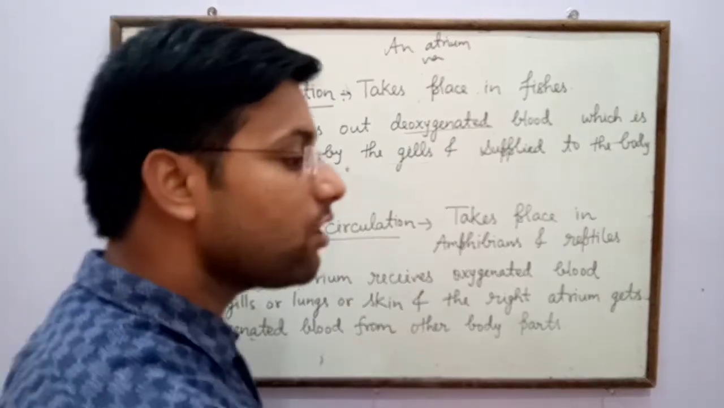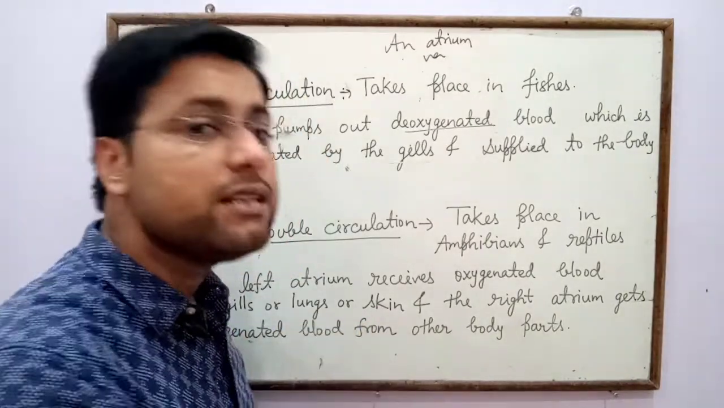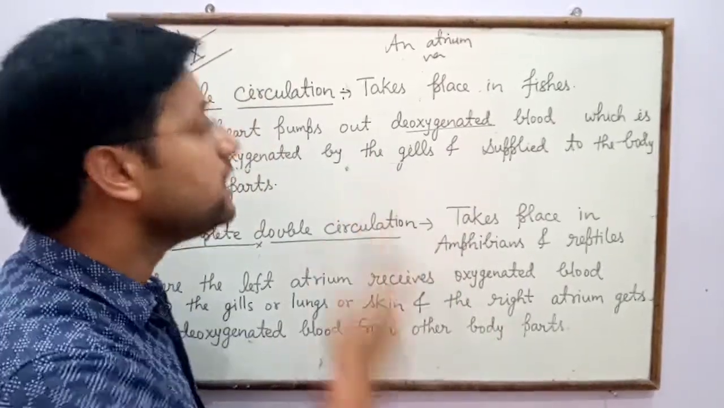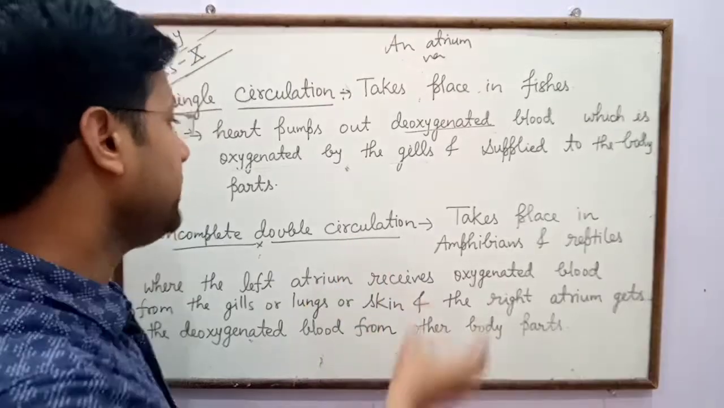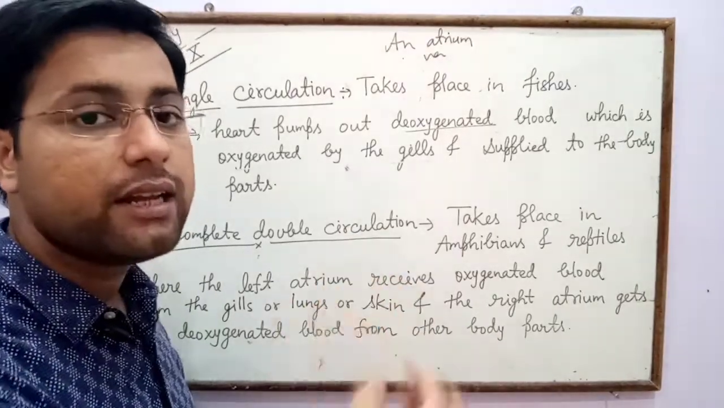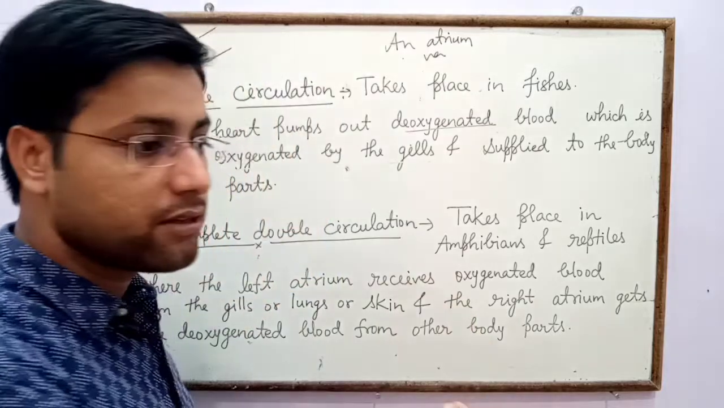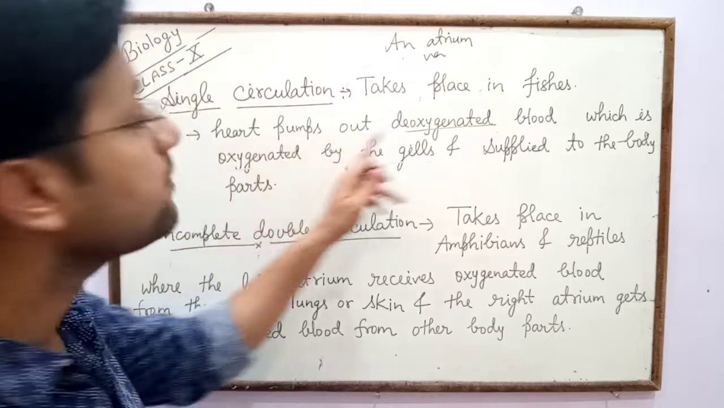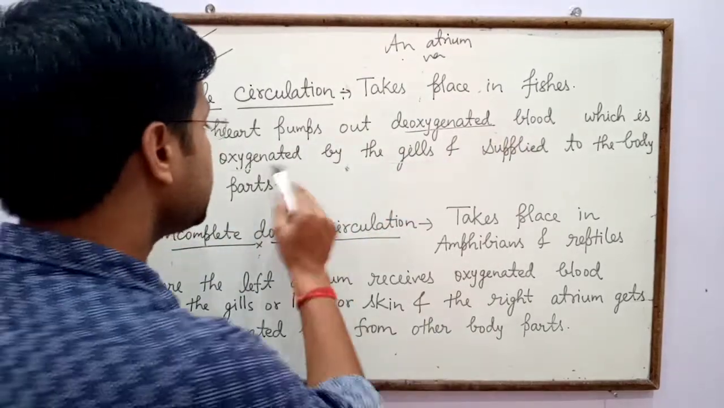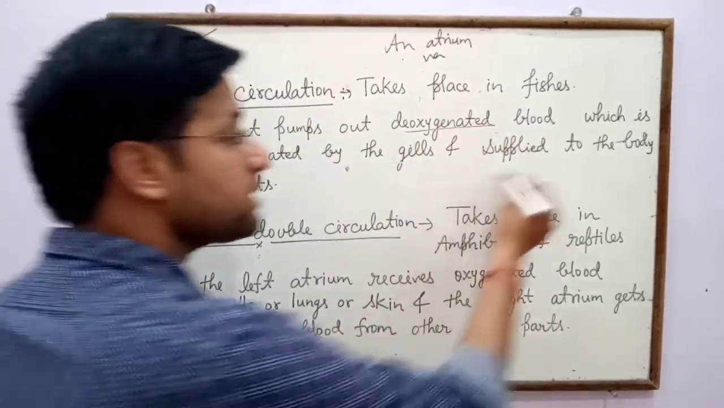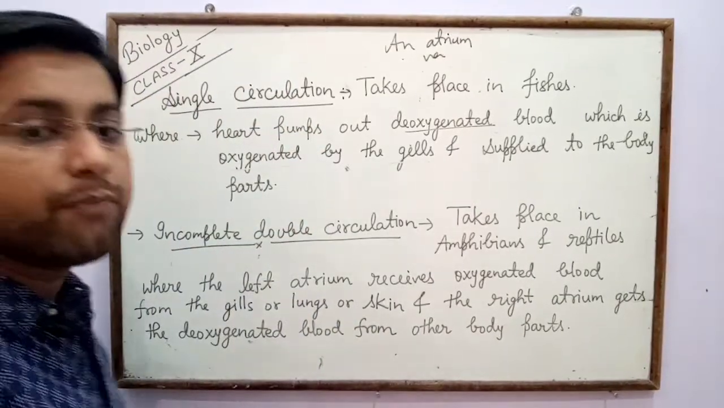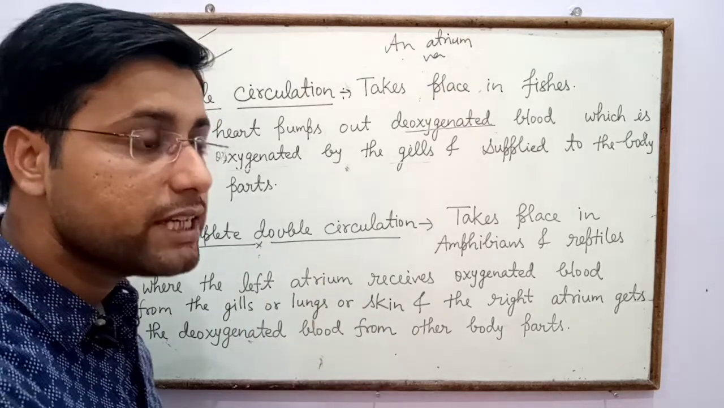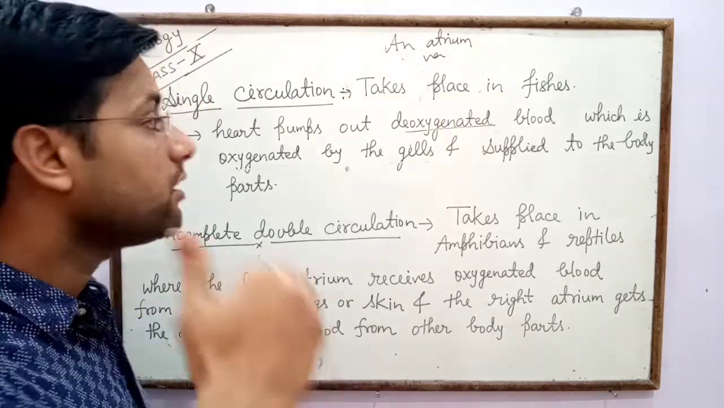In fishes, the gills are responsible for conversion of deoxygenated blood into oxygenated form, and are also responsible for gaseous exchange. So heart pumps out deoxygenated blood which is oxygenated by the gills and supplied to the body parts, because body parts receive oxygenated blood and provide deoxygenated blood to the heart.